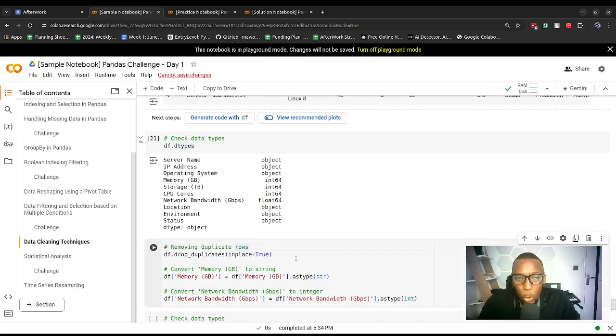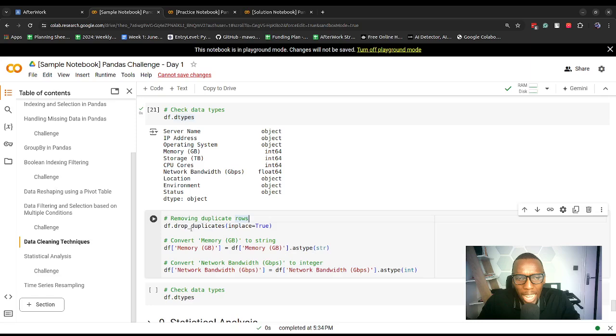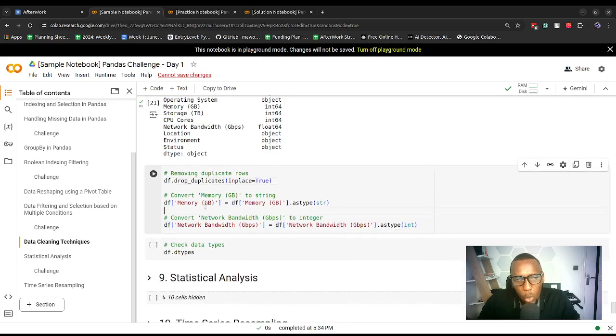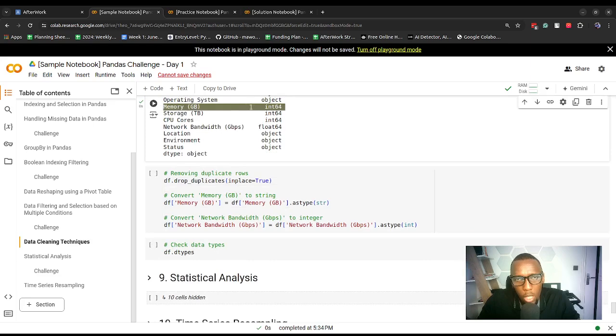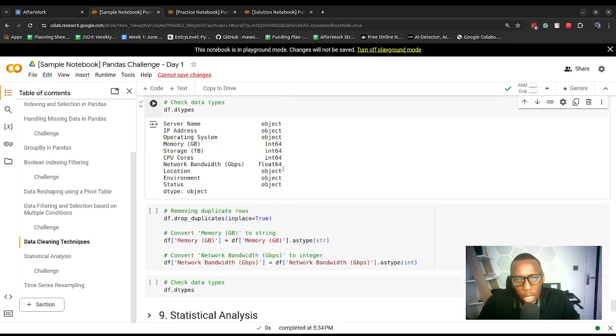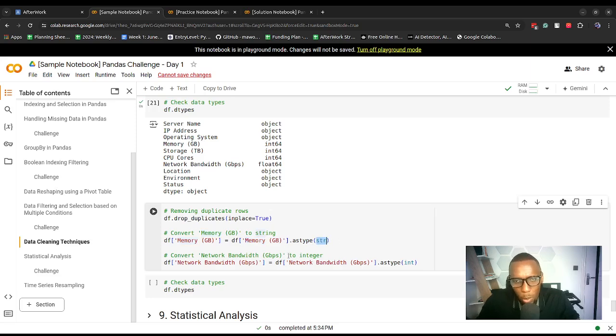To drop the duplicates in this data frame, we apply the drop_duplicates function, and we specify inplace to be true to apply the change to the original data frame. We'll have dropped the duplicates. To convert memory GB to string, so it will have object, we reference the column name, then apply the astype function to that column, and we pass str to represent the string data type that we want to apply to this column. So essentially, we should end up with memory GB having object.